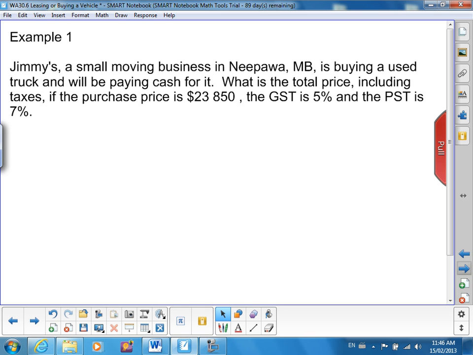Okay, Jimmy's a small moving business in Nipawin, Manitoba. He's buying a used truck and is willing to pay cash for it. What is the total price, including the GST and the PST?